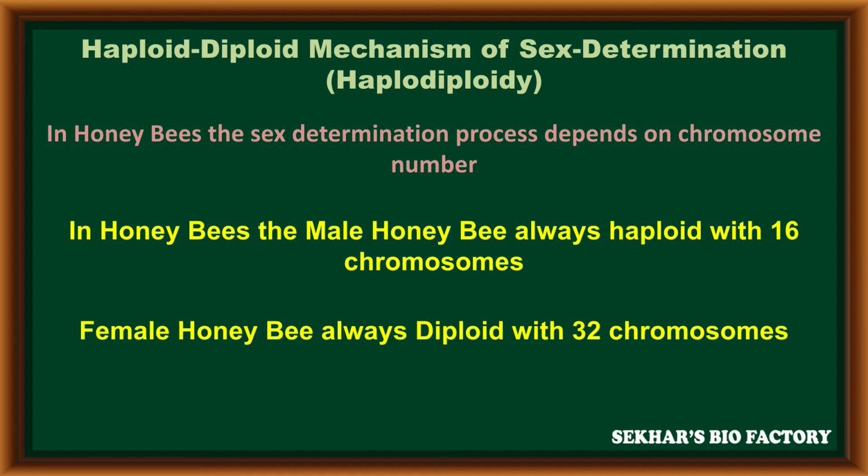That means if 16 chromosomes are present in the nucleus, such honeybees become male. If 32 chromosomes are present in the nucleus, such honeybees become female. That means the chromosome number plays an important role in this sex determination method.